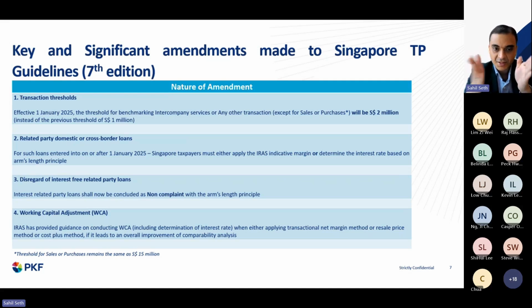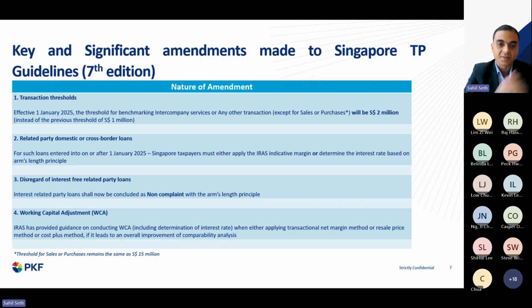So that's why these three methods are mentioned here, and the IRAS has given allowance and guidance that companies can conduct working capital adjustments as a comparability adjustment, provided that it leads to an improvement in the overall comparability analysis.